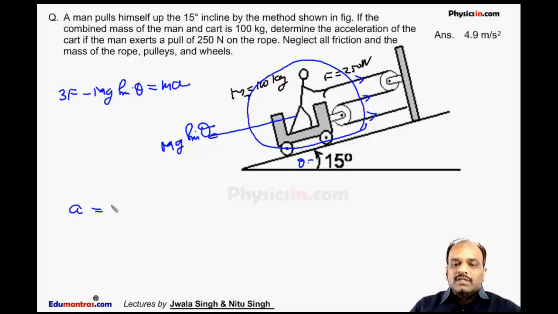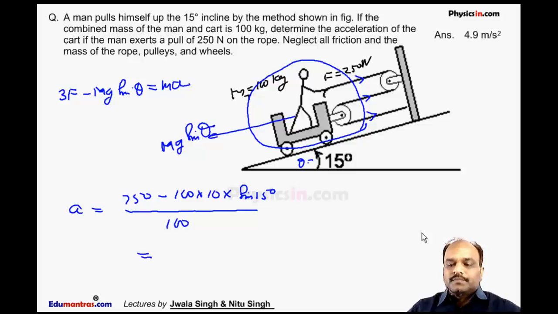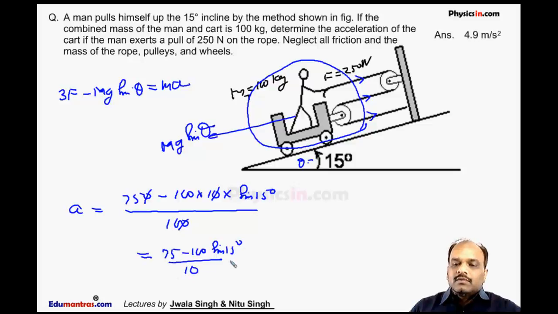So from here we get a is equal to 3F means 750 minus 100 into g means 10 into sin 15, theta means sin 15, divided by the total mass, that is 100. This is the acceleration of the two systems. Now this 0, 0 will cancel out. We get 75 minus 100 sin 15 by 10.